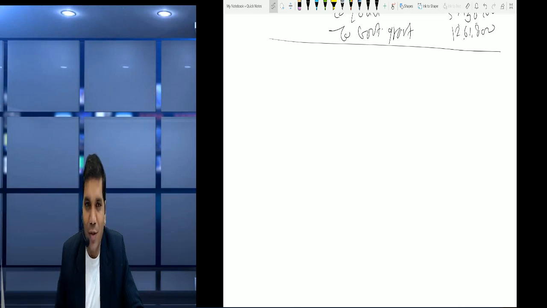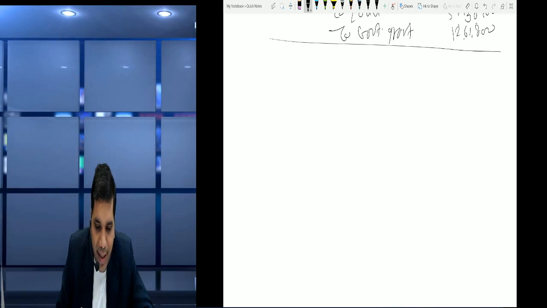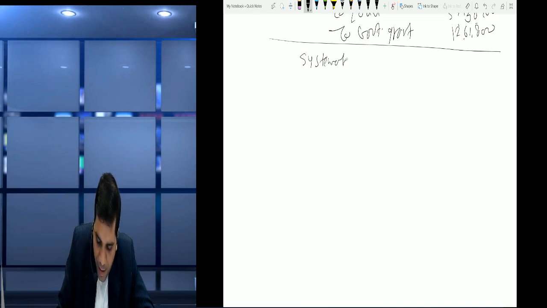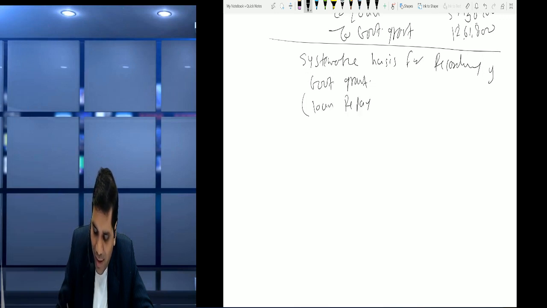So we can write the heading: systematic basis for recording of government grant, or in other words, a loan repayment schedule.